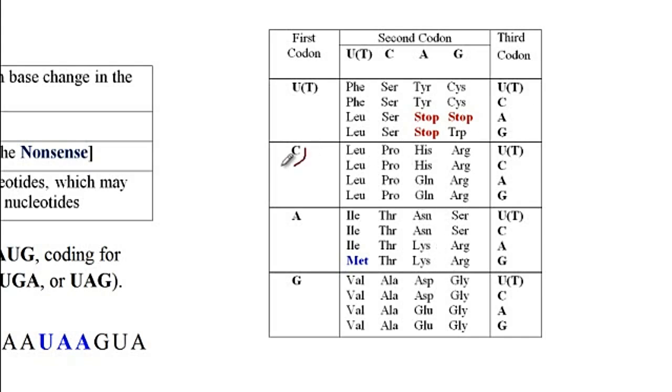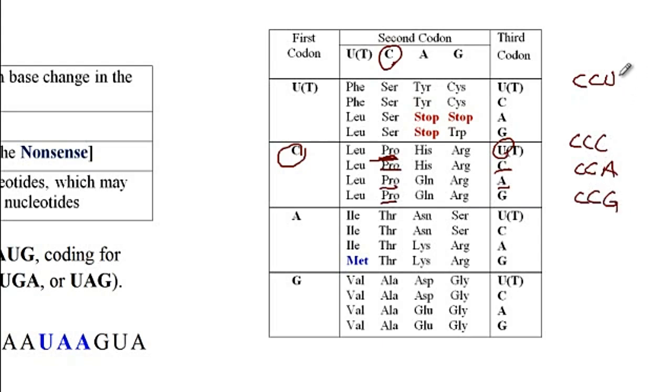For instance, CCU will correspond to proline, and so the codon CCU will give rise to proline. So just keep that in mind, that each codon only codes for one specific amino acid. And then at the same time, most amino acids are coded by multiple codons. So for the same proline, CCC, CCA, as well as CCG will also give rise to proline.